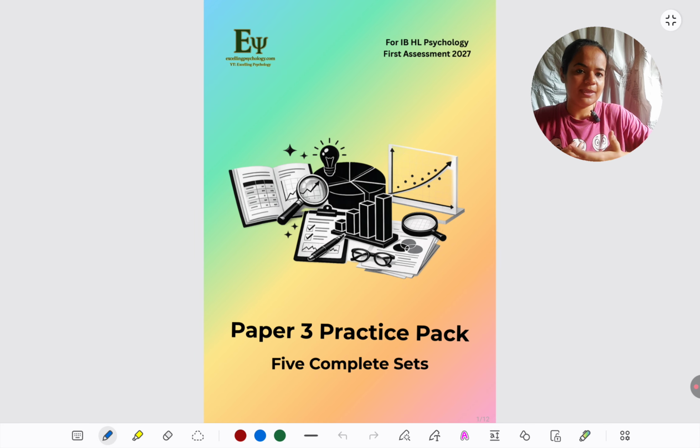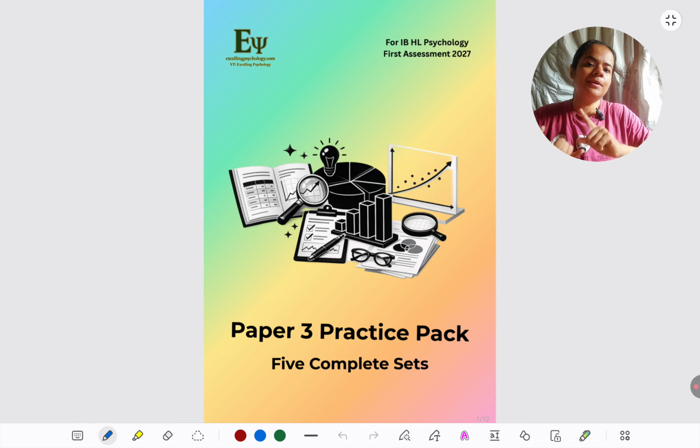Because for paper 3, it's all about practice. What all you need to practice is different types of graphs. For example, you should be able to interpret not only bar graphs, but also bar graphs with error bars, scatter graphs, pie graphs, line graphs, and so forth.